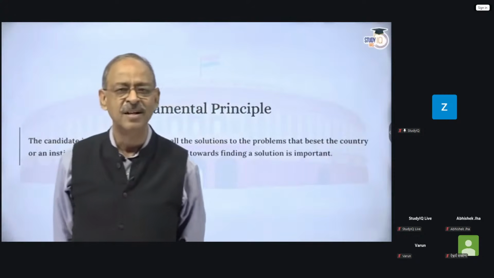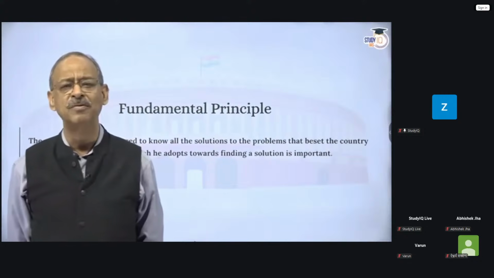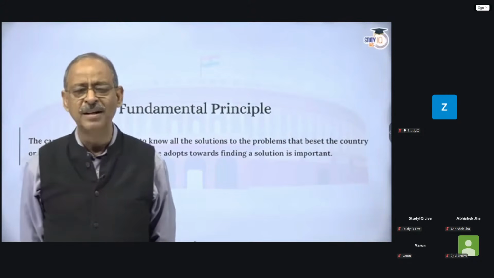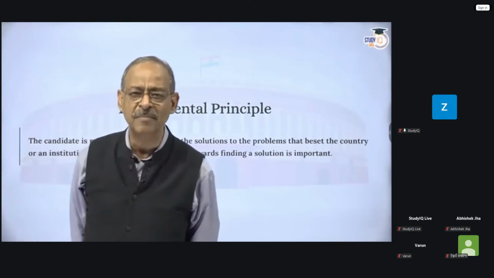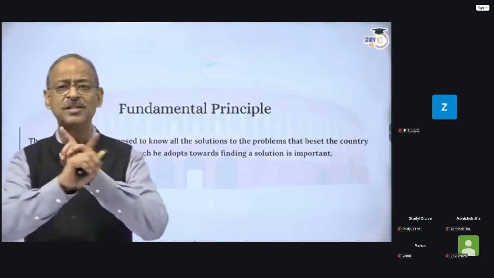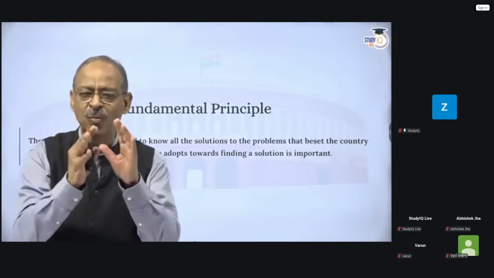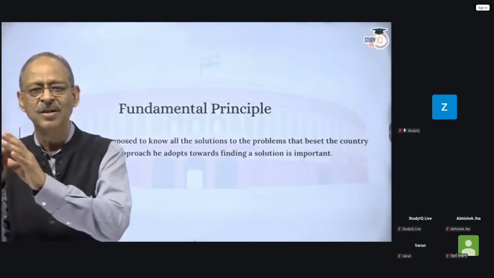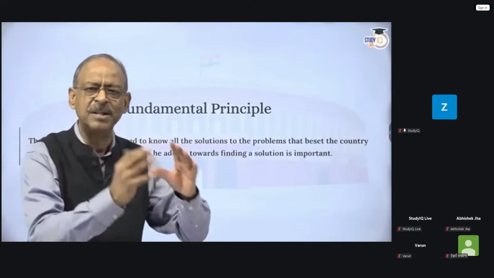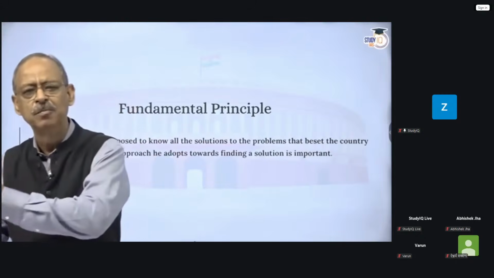As I mentioned earlier, they have already tested your knowledge before. The knowledge part has been tested in the written examination. They are no more testing your knowledge. And that is why I keep saying you must understand the difference between awareness and knowledge. You should be aware and know some details of it, but you don't have to become an expert.